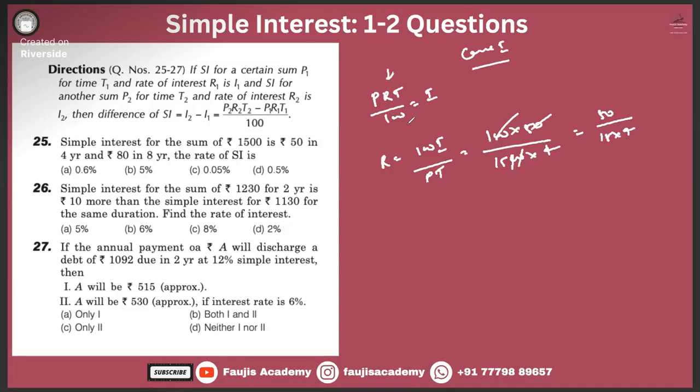R we need to find, for 1500, and this is your case 2. This 1500 is P, into R, R we don't know, we need to find out, into T. T is how much? 8 years.